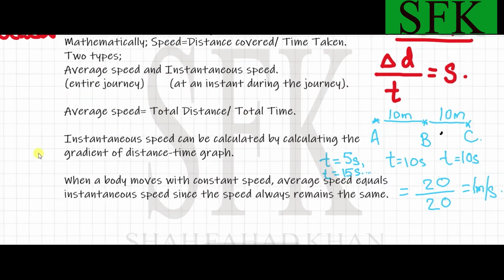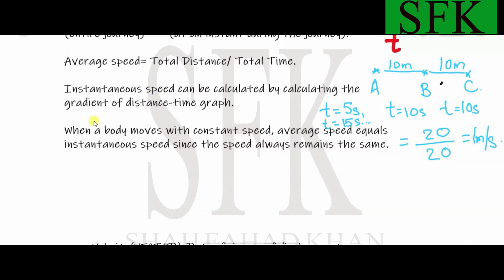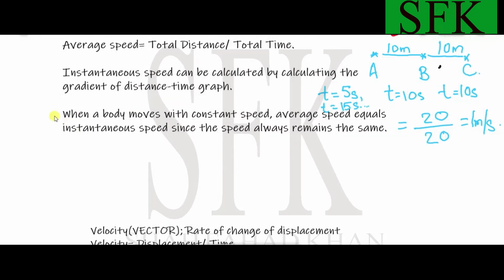Okay, this is an important point. It has been asked in the past year papers, so better look at it carefully. When a body moves with constant speed, it means the speed is not changing; it's uniform. So the average speed will equal the instantaneous speed as the speed remains the same.